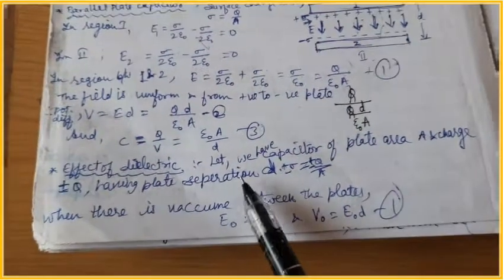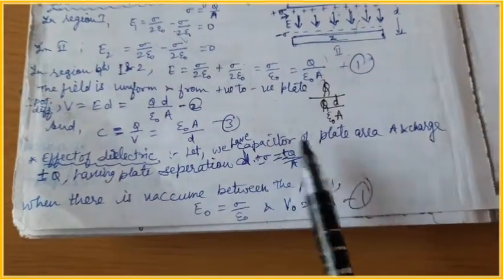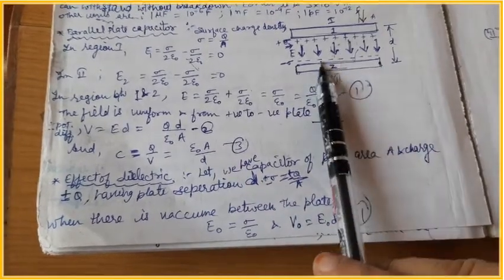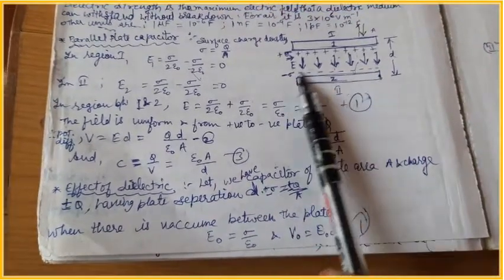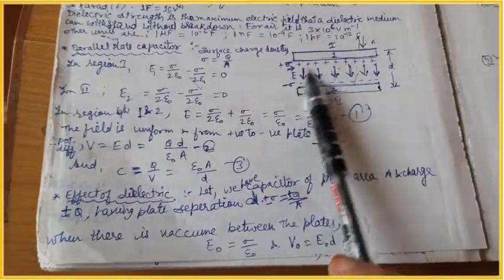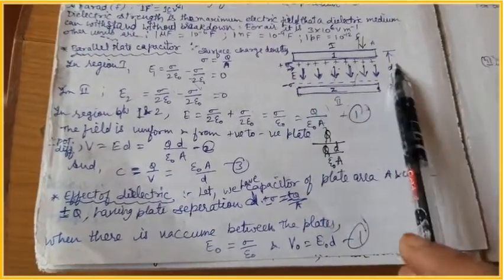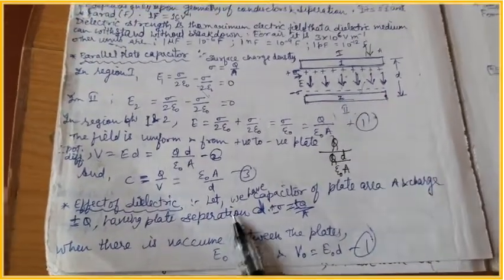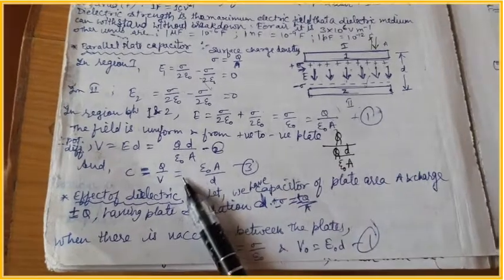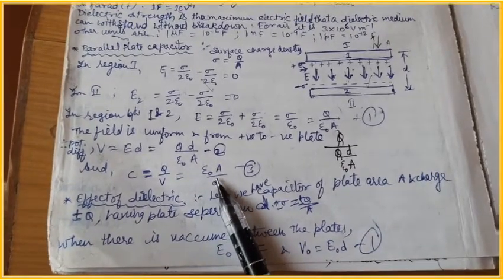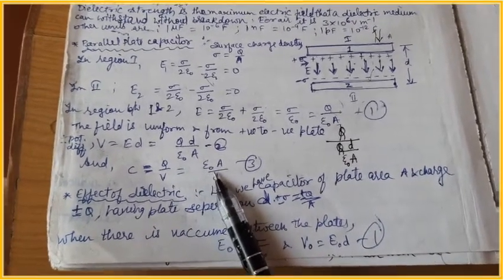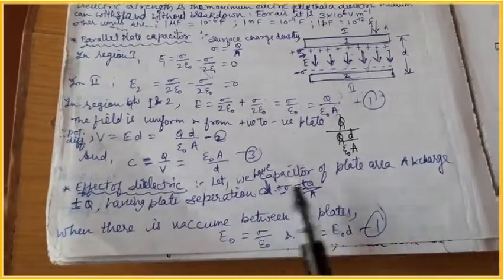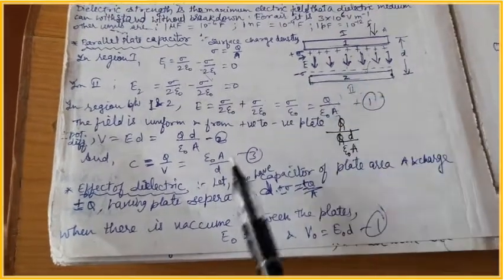Next, we study the effect of a dielectric on the capacitance of a capacitor. Till now, the capacitance we were considering was for air between the plates. Dielectric medium is not present, but air is present. So no dielectric is there, or air is there. Here epsilon naught was the permittivity of free space, or air, or vacuum only. Now what happens when we insert a dielectric medium in between the plates?